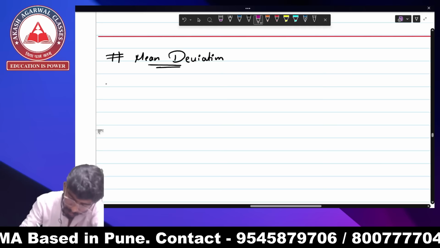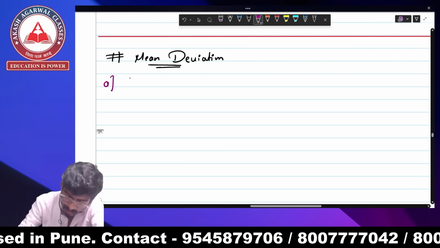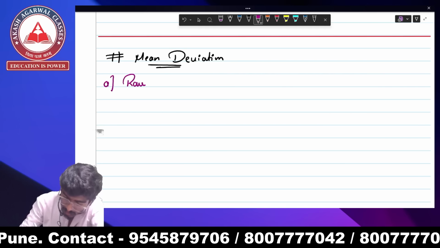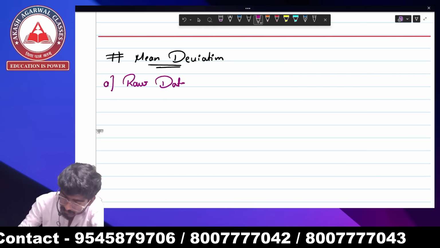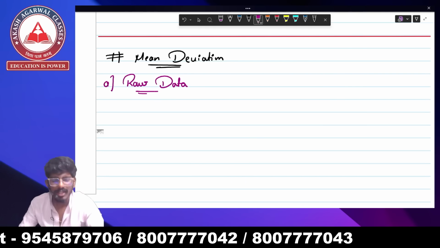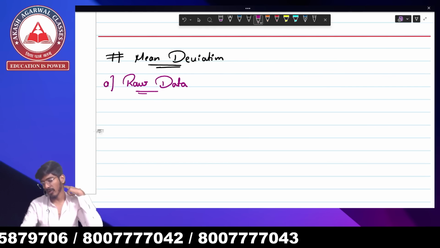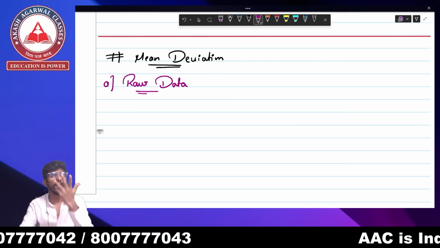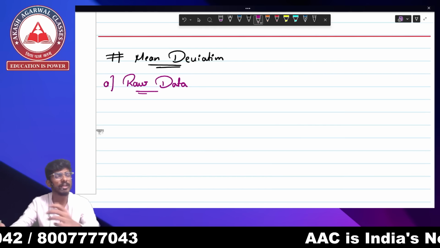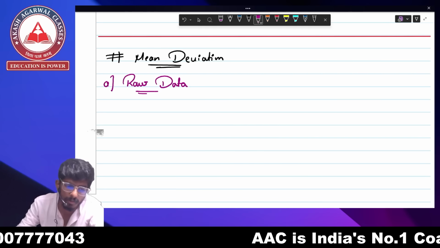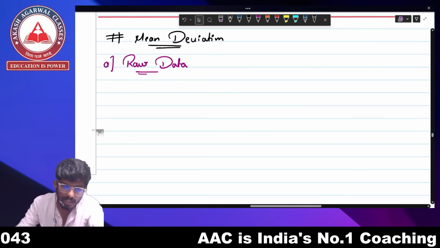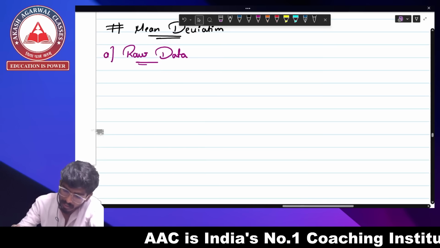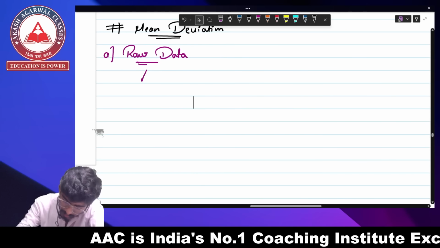The first part for mean deviation is going to be individual series. That is your raw data. So likewise, same like your central tendencies, same like your range, same like your quartile deviation, there are going to be three types of series: raw data, ungrouped data, and grouped data. So you have to keep one thing in mind. In mean deviation, we are going to study three parts.